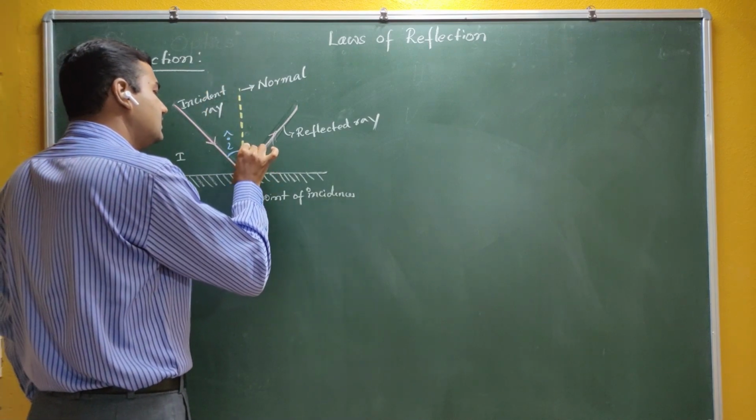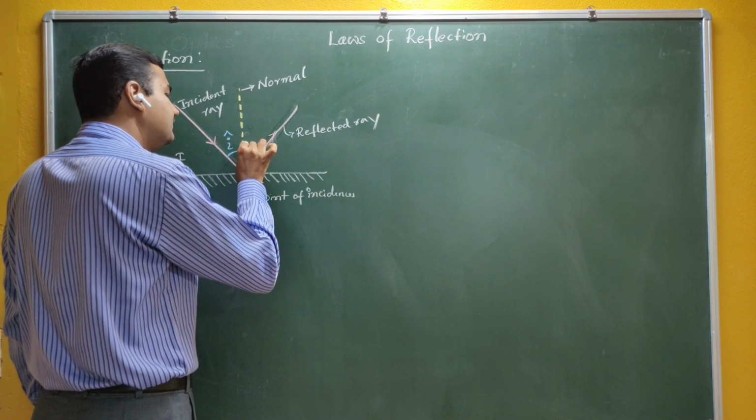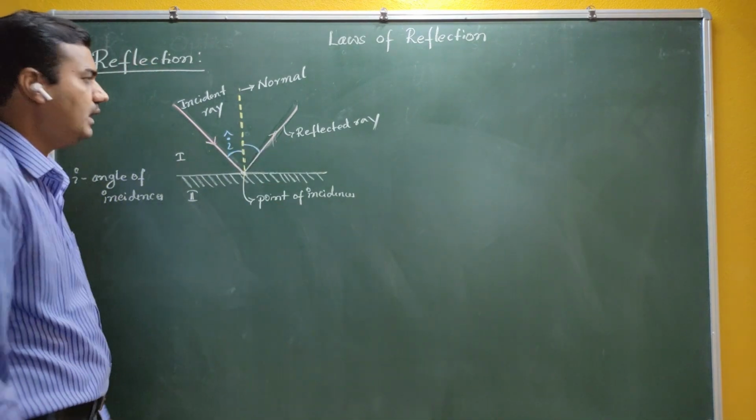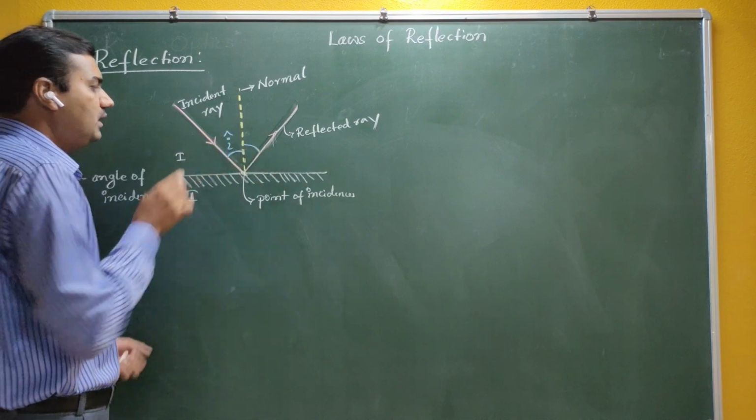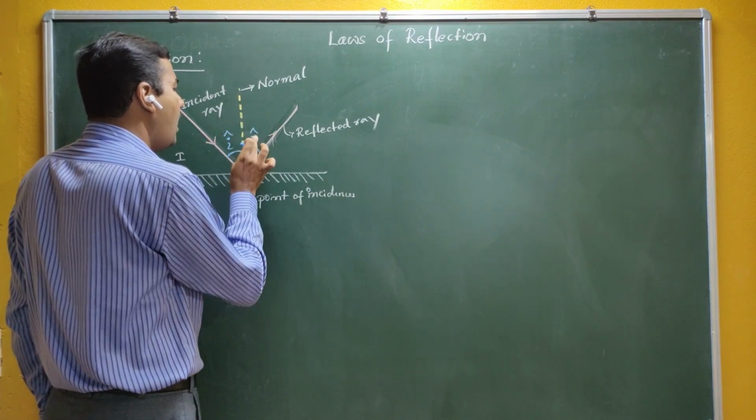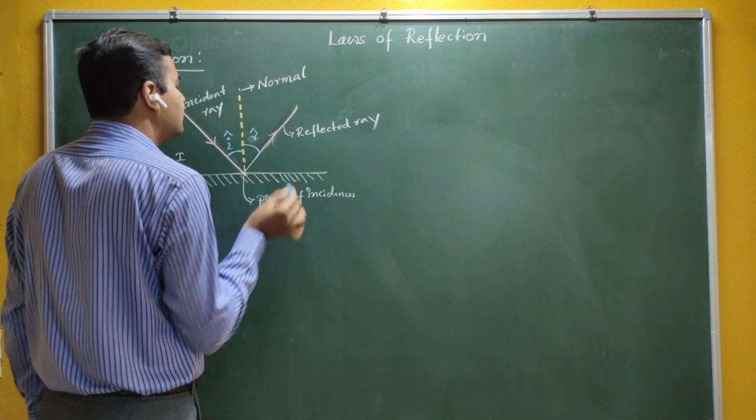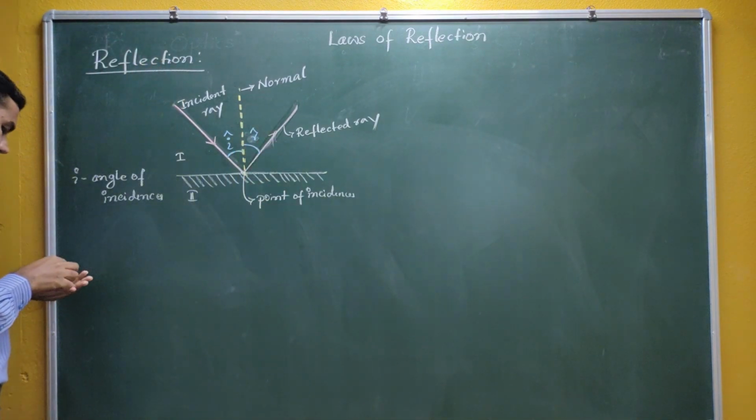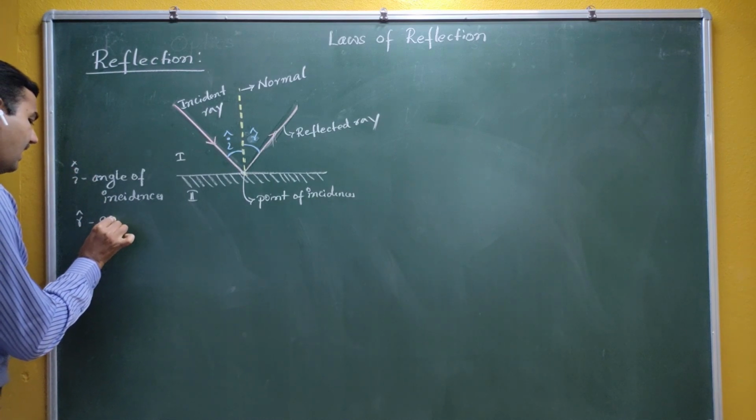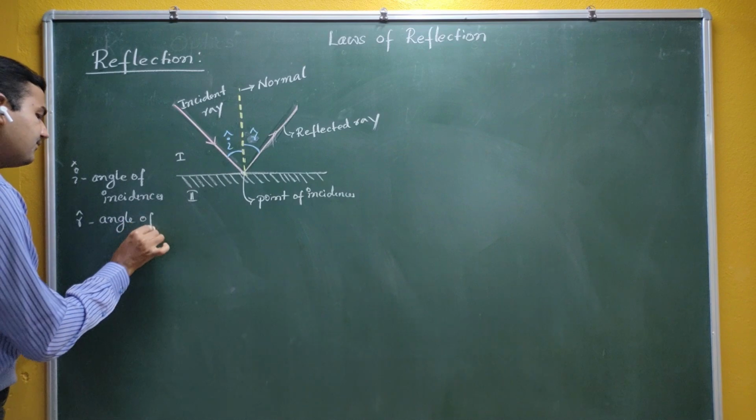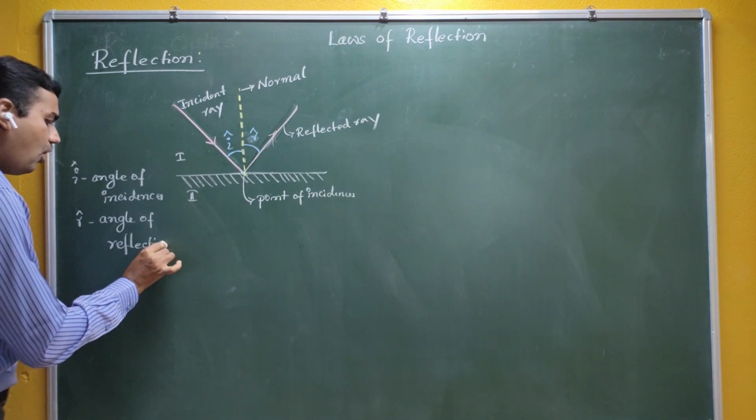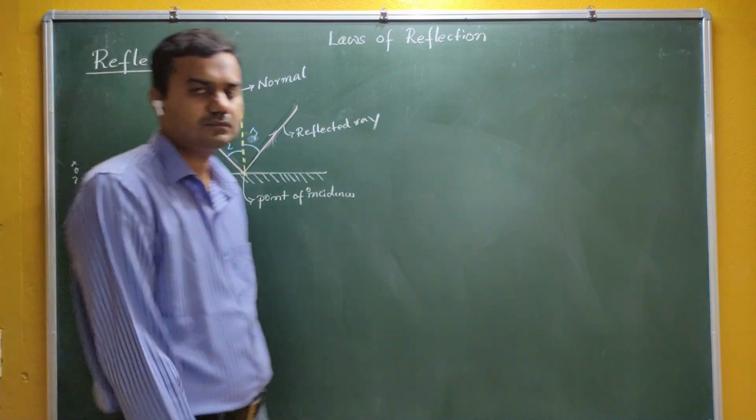Similarly, you can see here there is some angle. One more angle is there. This is the angle between the normal and the reflected ray. This angle is represented by R, and this angle R is nothing but the angle of reflection. So this angle is called the angle of reflection.